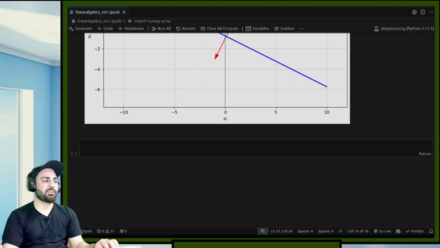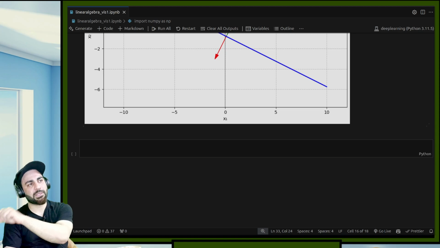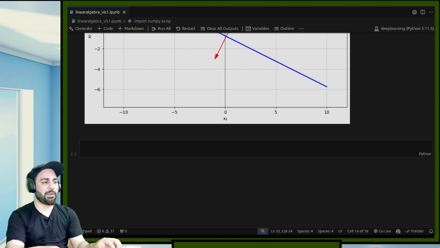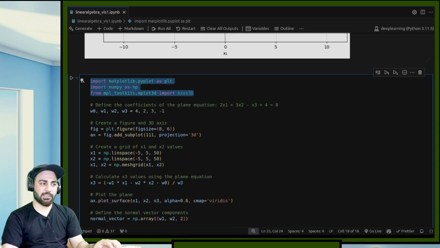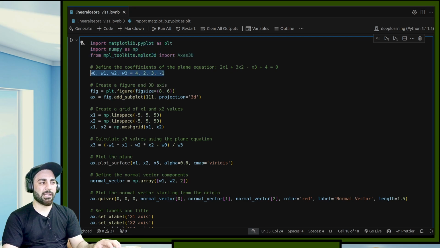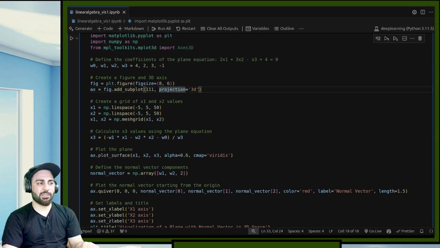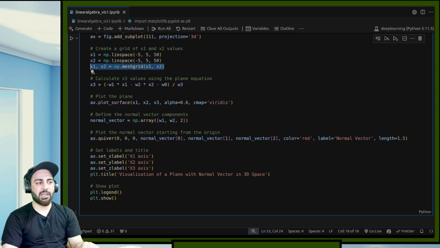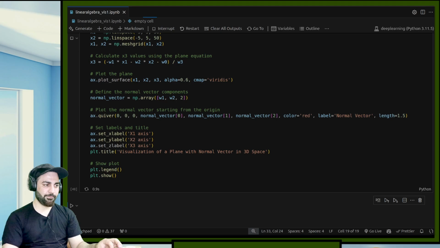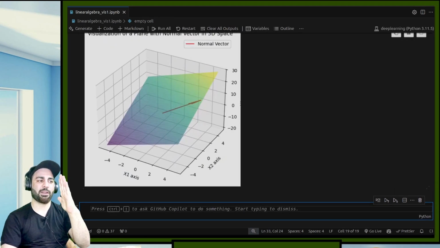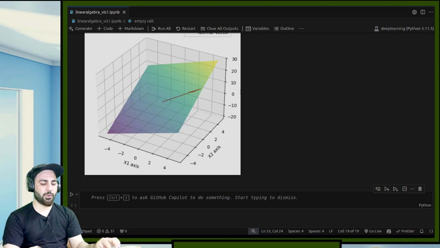If I just add one more axis to this, this is w0 plus w1 x1 plus w2 x2 plus w3 x3. So I'll get a plane out of that. So how to draw that plane? Let me show you that. I hope the code window is still visible. So this is for the 3D matplotlib. I'm giving this normal vector. This is pretty easy code. Plot the figure, add subplots, add the x1 x2 values and get x1 x2 as a mesh, and then find the x3 value from the equation and then plot the surface and plot the normal vector. You can see this is the surface and we have a normal vector on this. I hope you are able to see it.